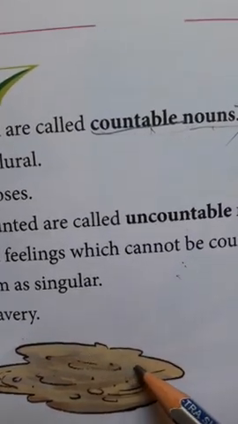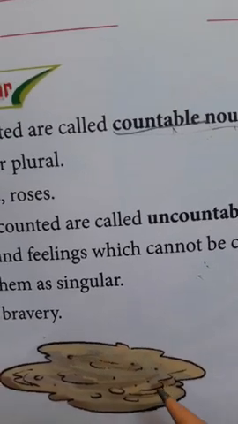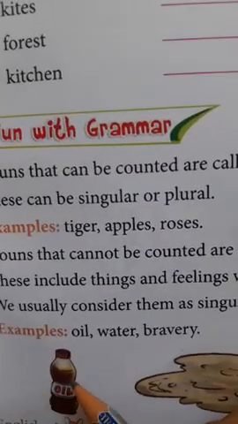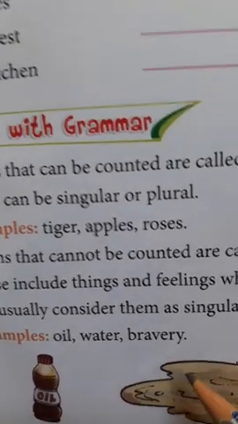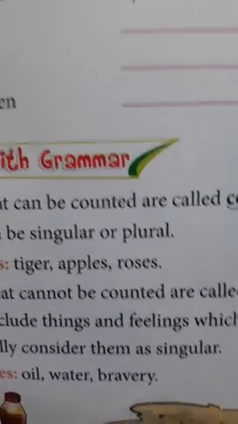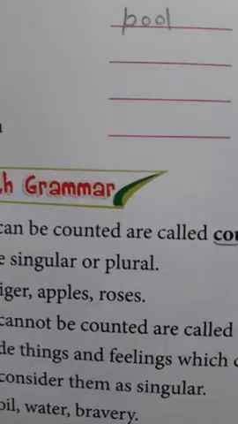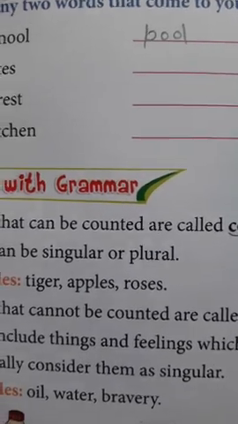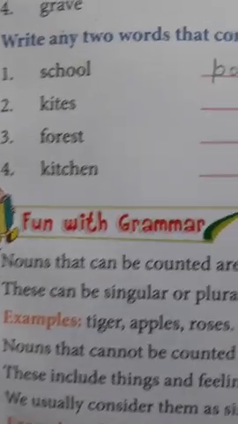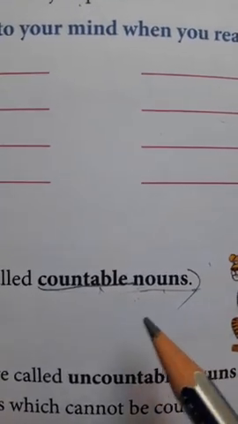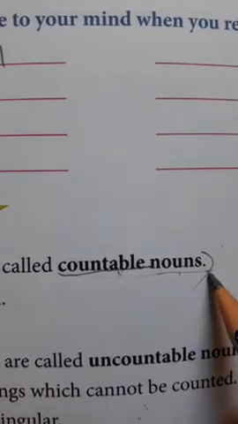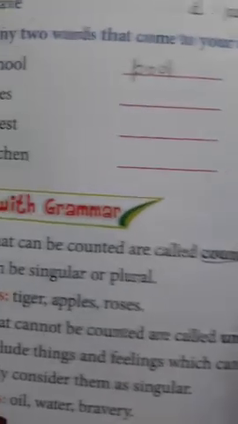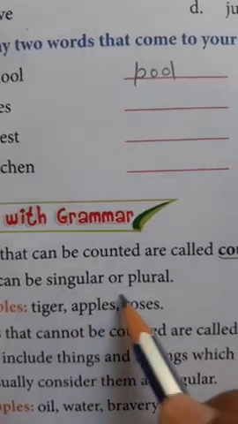Something is lying here, maybe water or anything. Can you count this oil? Can you count the milk? No, we can't count it. One more thing you have to remember about the countable noun: it can be singular or plural.